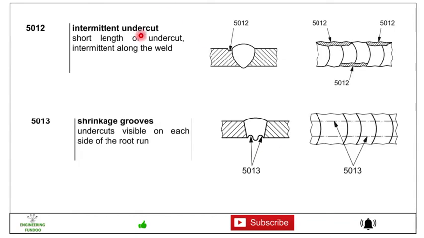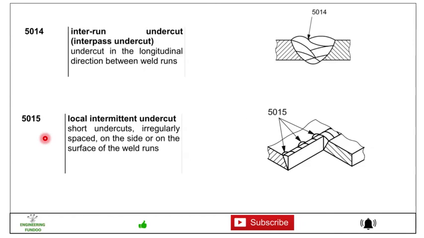Then we have 5012, intermittent undercut. Here you can see from the side, when there is an intermittent cut, then it is 5012. Shrinkage grooves: here you can see there is a shrinkage in between, so this is to be designated with 5013. Then we have 5014, interpass undercut in the longitudinal direction between the weld runs.